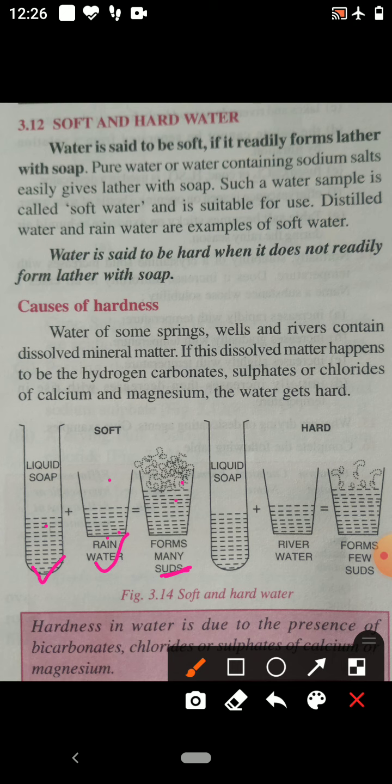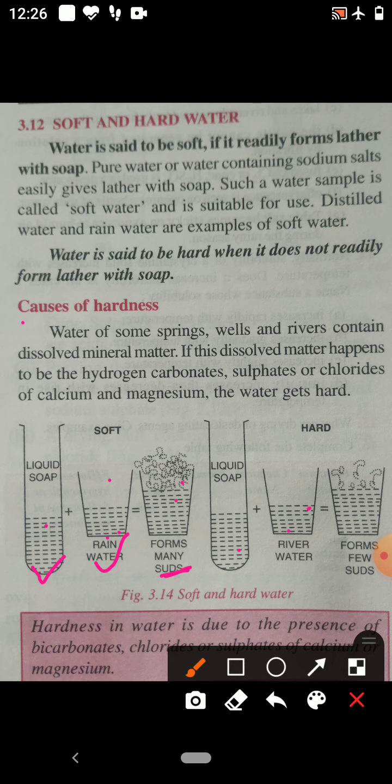But when liquid soap is added to river water, or you can take spring water or lake water, we see lather is not formed, or very little lather is produced. That is hard water. So in a simple way you can say water which readily forms lather with soap is called soft water. Water which does not readily form lather with soap is called hard water.